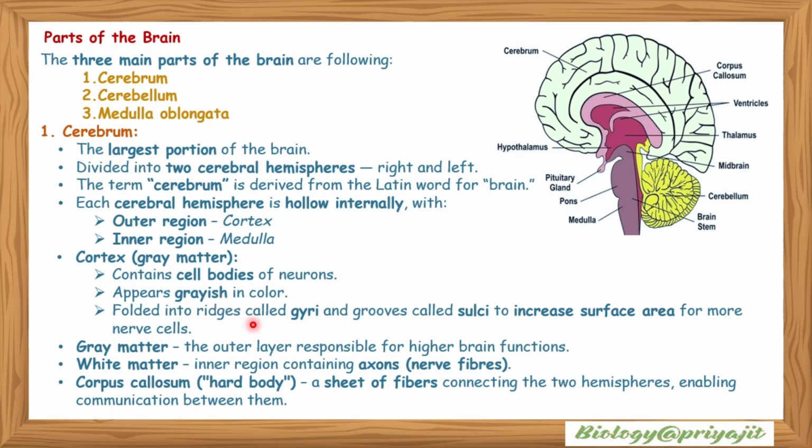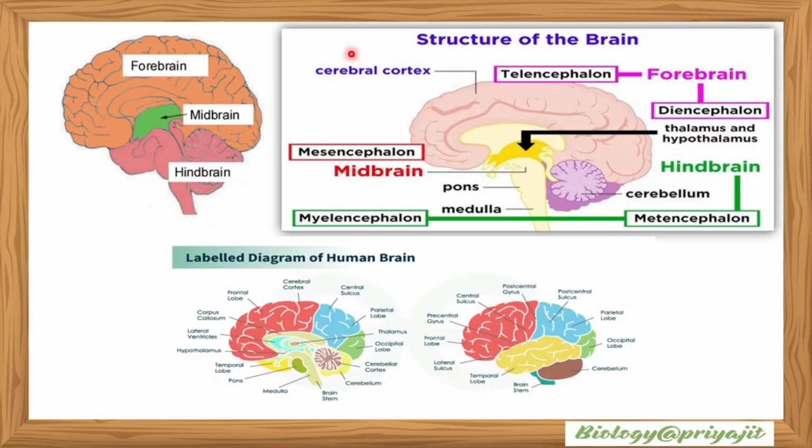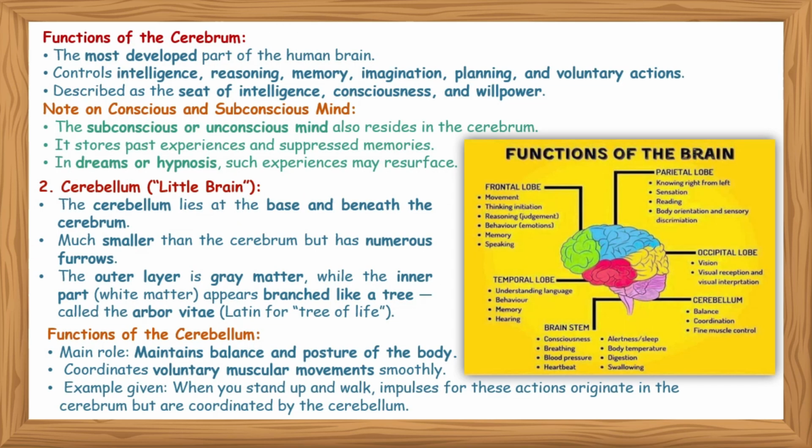Grey matter is the outer layer responsible for higher brain functions. White matter is the inner region containing axons, or nerve fibers. The corpus callosum is a sheet of fibers connecting the two hemispheres, enabling communication between them. This is the structure of the brain and the labeled diagram of the human brain.